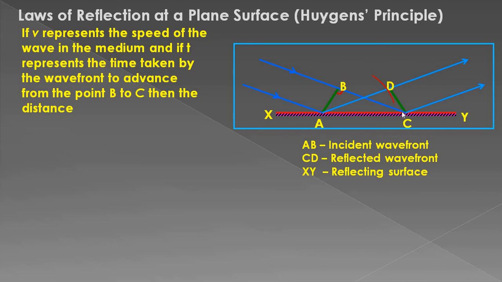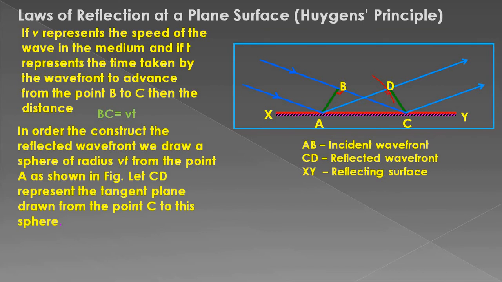Now if we have to find out the distance B to C, then what we will be doing is we will be considering the velocity of the wave be V and the time taken by the wave to reach from B to C be equal to t. Then BC will be equal to Vt, speed into time. Now in order to construct the reflected wavefront, we draw a sphere of radius Vt from the point A as shown in the figure.